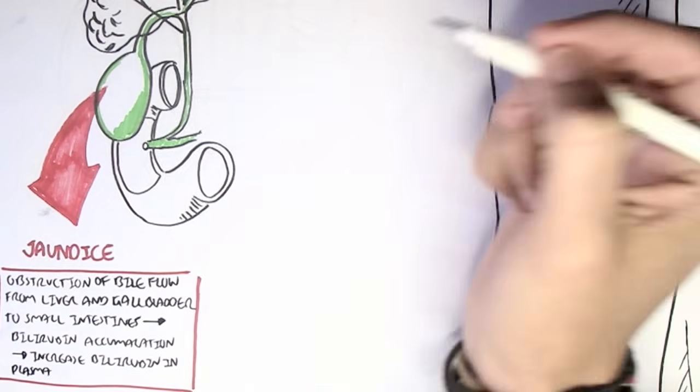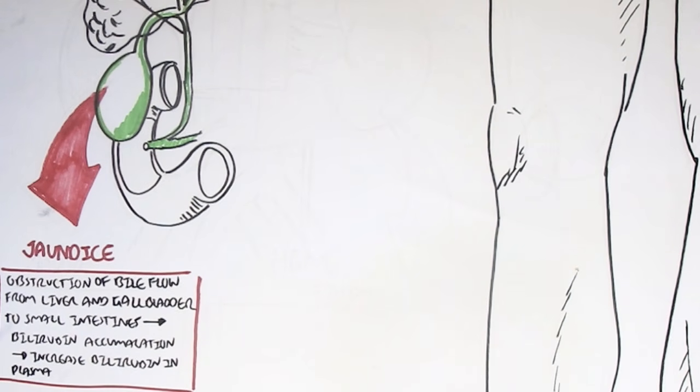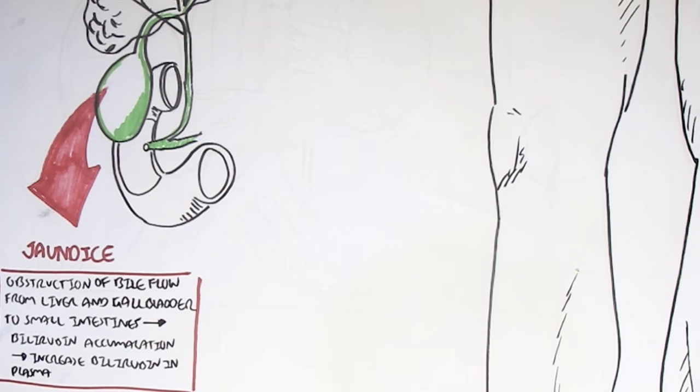I'm just drawing how the common bile duct here connects with the small intestines to show how bile flow is meant to release bile into the small intestines, but an obstruction in bile flow will result in jaundice.